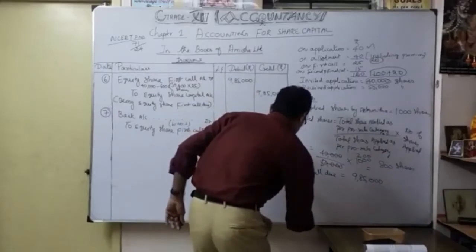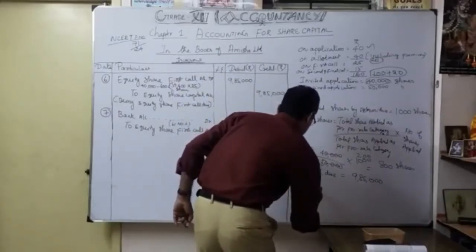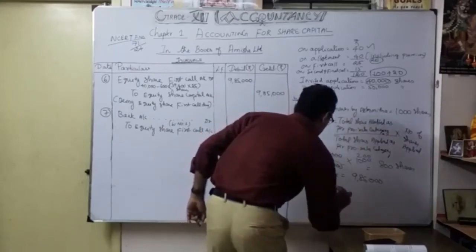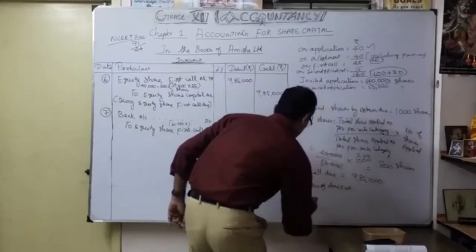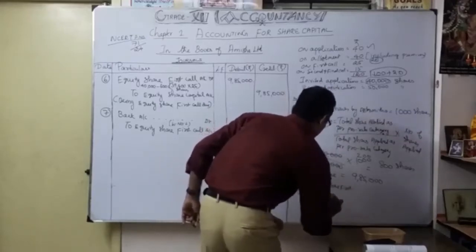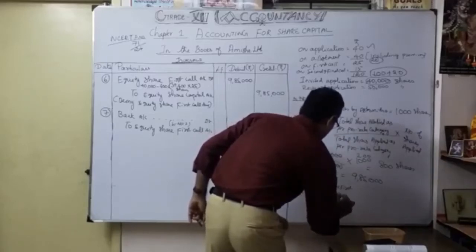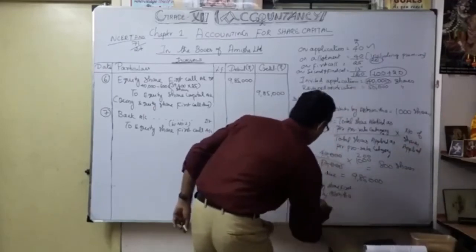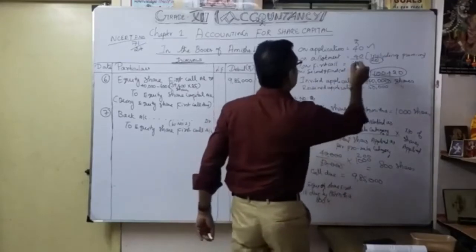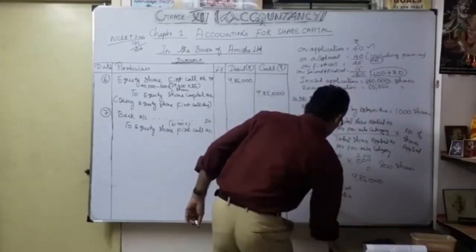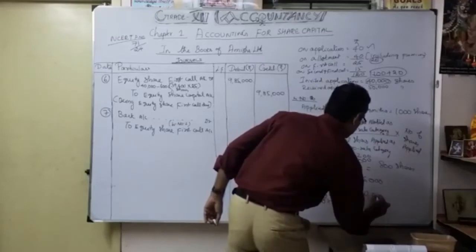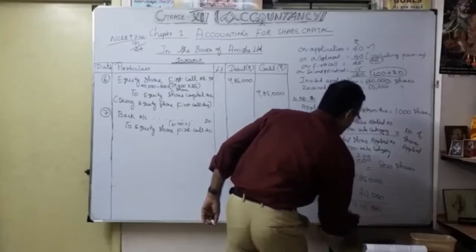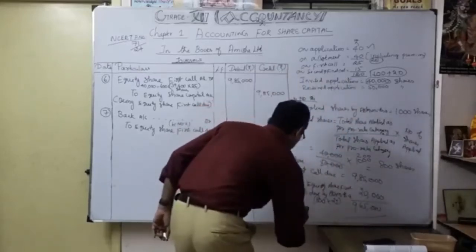So less equity share first call due by Ashmita. How much? 800 into 25. So 20,000 we can't expect, isn't it? So we received only 9,65,000.